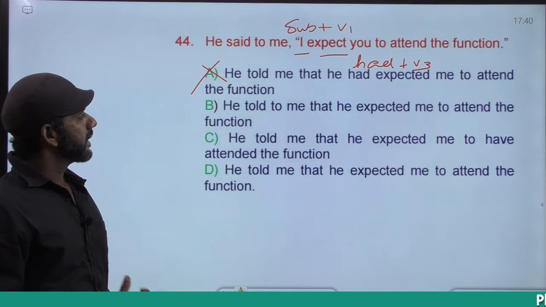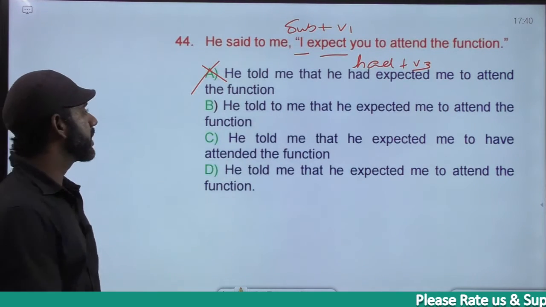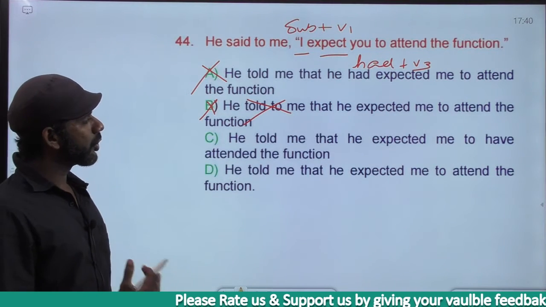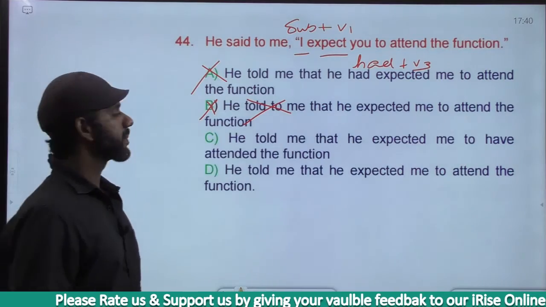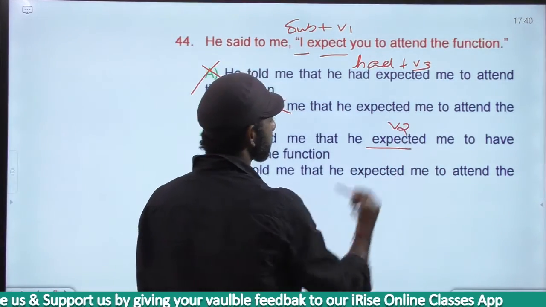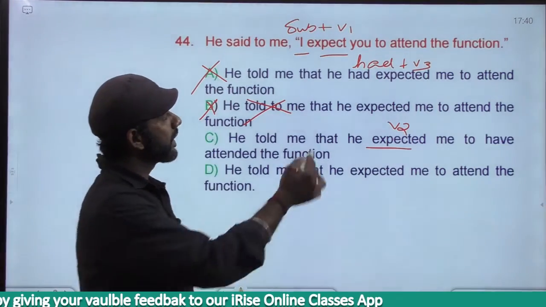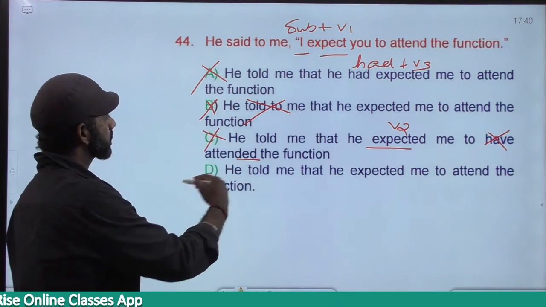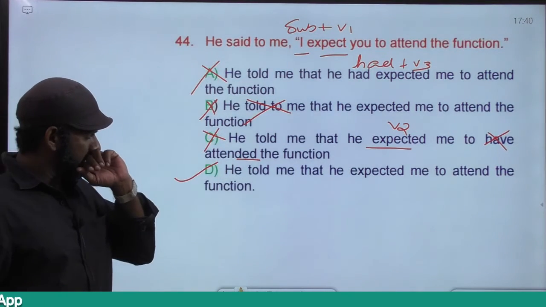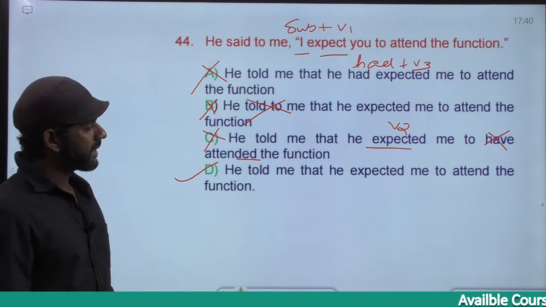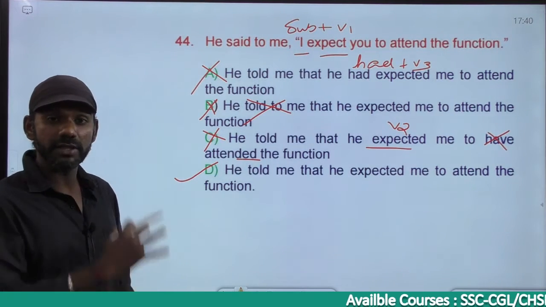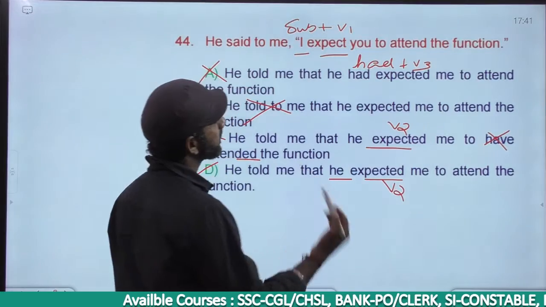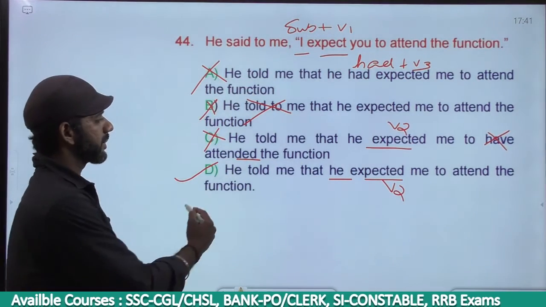Come to option B. He told to me is a wrong usage. Option B is eliminated. Come to C. He told me that he expected me to have attended. Expected me is subject plus V2, simple past. To have is not given there in the statement. Have attended is have plus V3, eliminated. The only option left is D. Now come to D. He told me that he expected me to attend the function. The same meaning. He expected is subject plus V2, simple past. Simple present became simple past. The meaning remains the same. Grammatically correct.